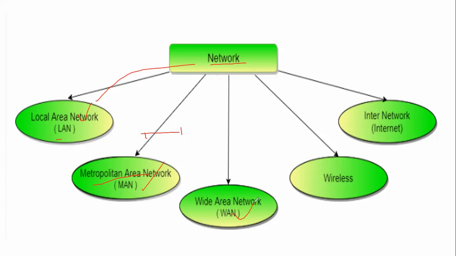Then there is the WAN. WAN is a wide area network, wireless media internetwork, that is the internet. The internet is a global network where each and every device is connected just for transmitting or receiving some information. Okay, these are just the networking topologies through which we can connect multiple computers to each other.